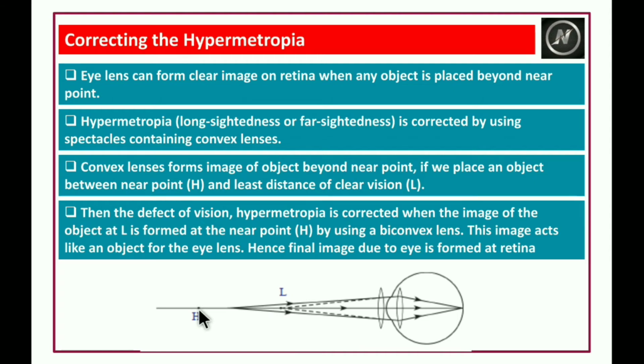The produced image acts as the object for the eye lens. That's why the eye lens can form the image on the retina. Understood?